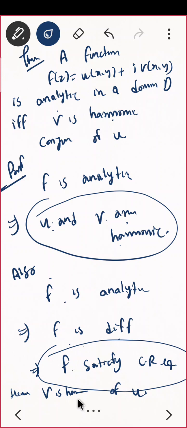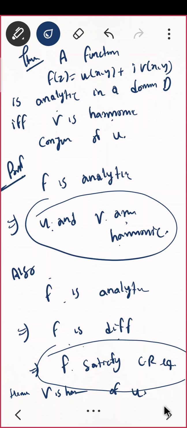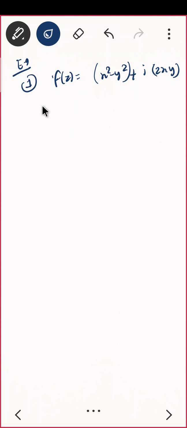Okay. So this was the reason मैंने उधर अच्छे से प्रूफ किया so that यहाँ पे मेरे को ज़्यादा करने की ज़रूरत नहीं रहेगी. Correct. Now let us see. Let us do some example. f of z is equal to say x square minus y square plus i times 2xy. Suppose this is my function. Check whether function is analytic or not. Can you do that quickly?